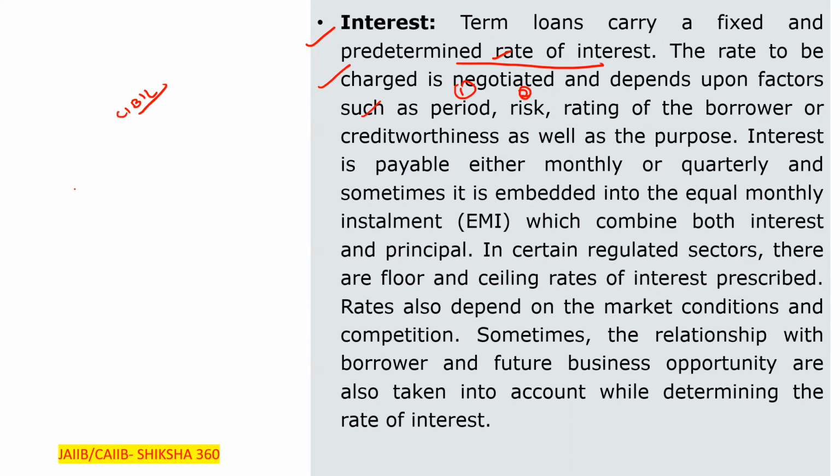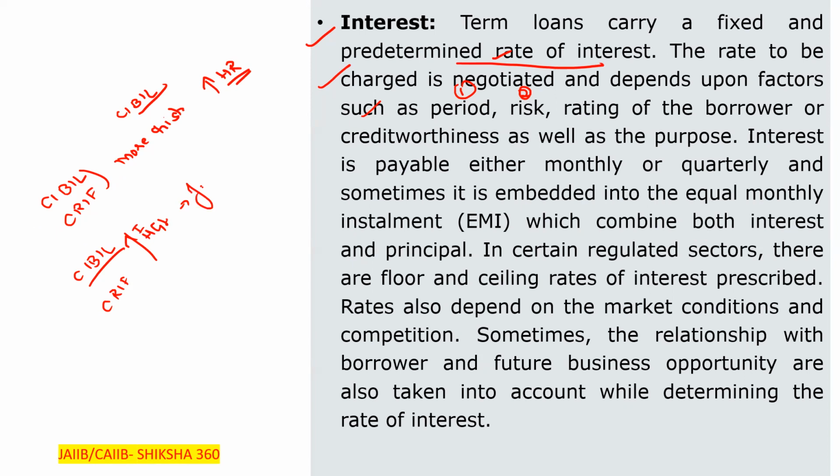On the basis that if any person's CIBIL or CRIF score is low, there is more risk under that. So if there is more risk, the bank will charge a higher rate of interest. If the CIBIL and CRIF or other credit rating, just taking an example, is high,